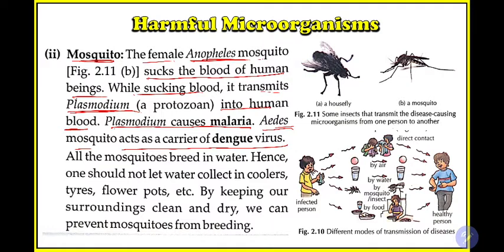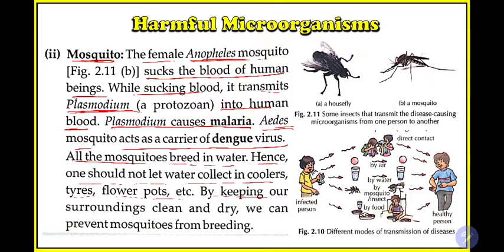You need to clean your home or the place nearby your home. No dirty water should be there. You need to clean the drains nearby you. Then you need to use a mosquito net. Okay, these are some common precautions. All mosquitoes breed in water. Hence, one should not let water collect in coolers and tires.